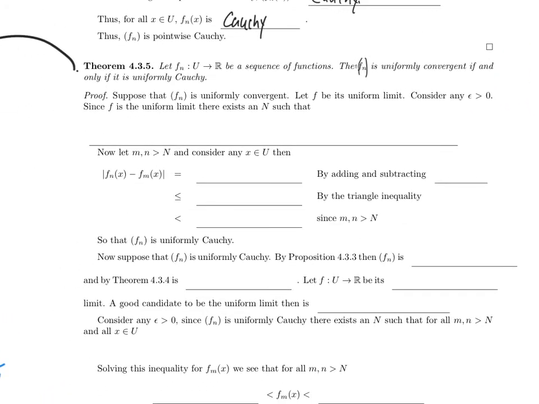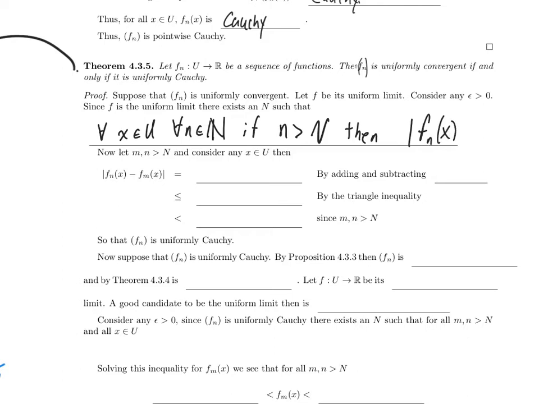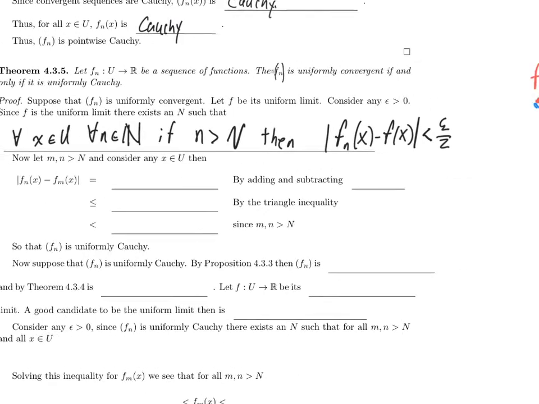Suppose that f_n is uniformly convergent. Let f be the uniform limit. Consider any epsilon bigger than 0. Since f is the uniform limit, it follows that there exists a big N such that for all x in U and for all n in the natural numbers, if little n is bigger than big N, then the absolute value of f sub n of x minus f of x is less than epsilon over 2. So except for the epsilon over 2, that's just the definition of uniform convergence. And I know that I want an epsilon over 2 at the end because of this picture.